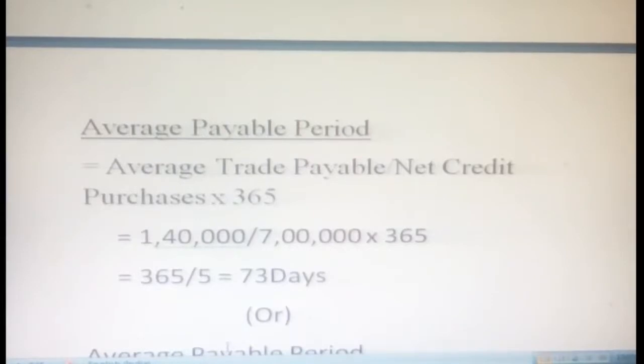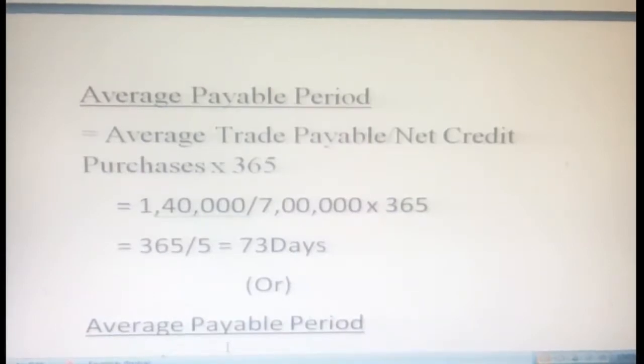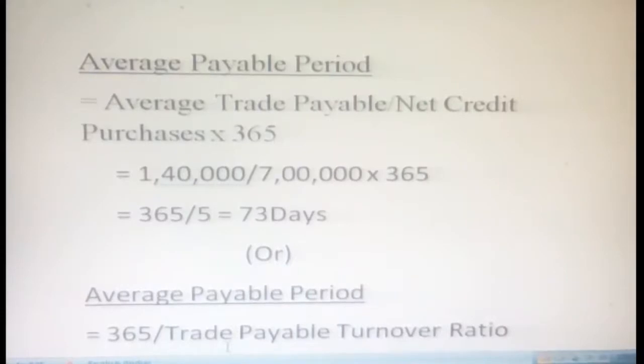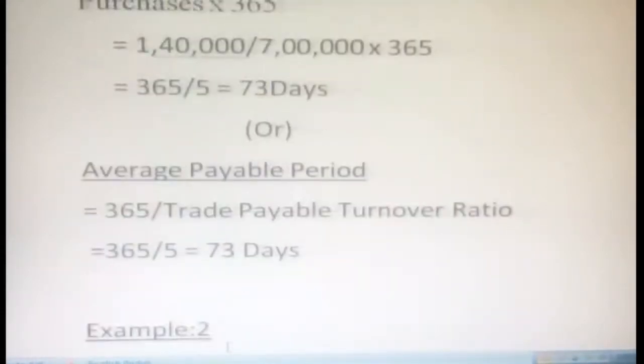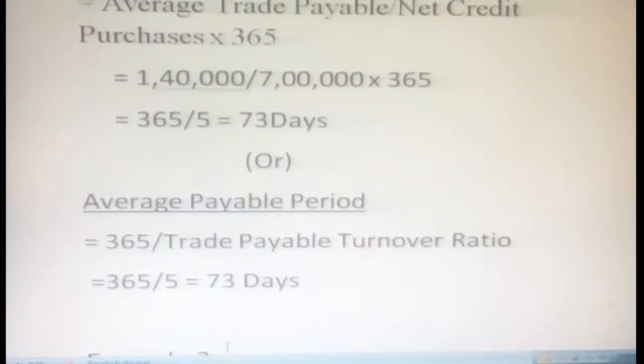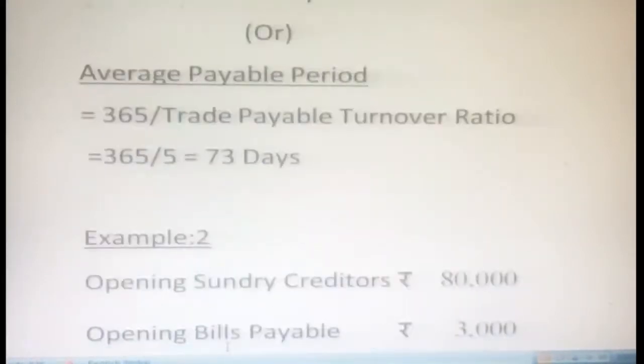Now, the average payable period: average trade payables divided by net credit purchases into 365. Here you want to know the number of days, so we can discuss how to calculate days. 1,40,000 our average trade payables divided by our net credit purchases 7 lakh into 365. We get 73 days. Or, said another way, average payable period is nothing but 365 divided by trade payable turnover ratio. When you substitute, we get 73 days. That's the information here.